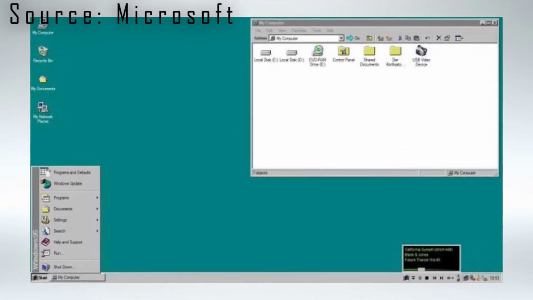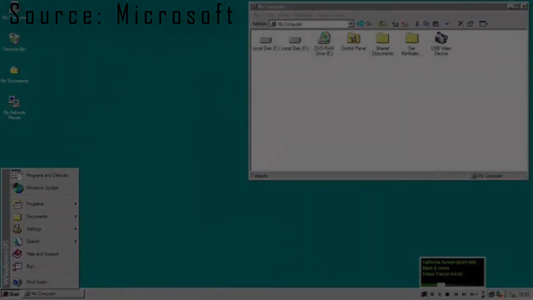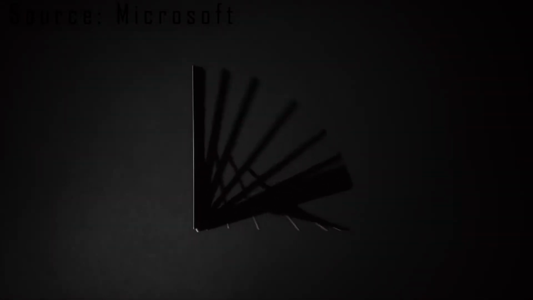Windows 95 also introduced a new object-oriented user interface that replaced the previous Program Manager with the Start menu, taskbar, and Windows Explorer shell.